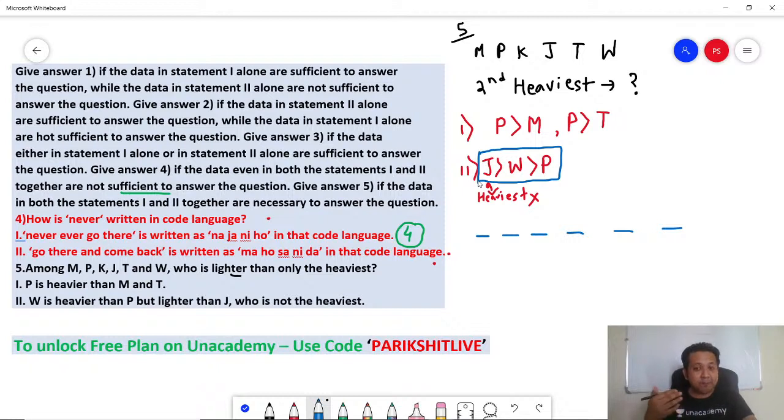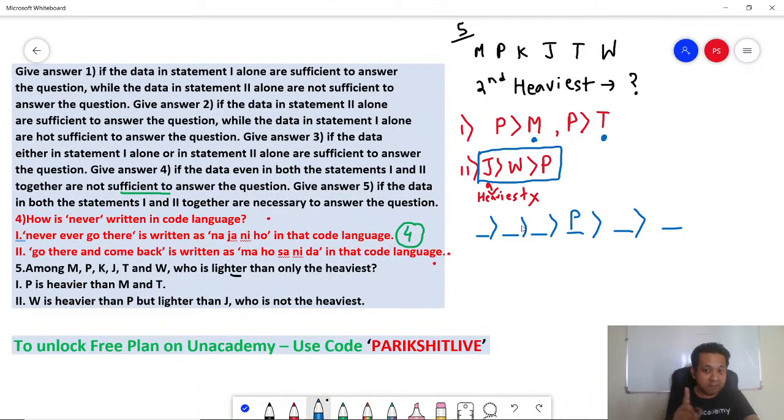And after P, there should be two human beings, because P is greater than M and P is greater than T. So if I'm arranging in descending order, heaviest to lightest, after P there should be minimum 2 blanks, because M and T are lighter than P.